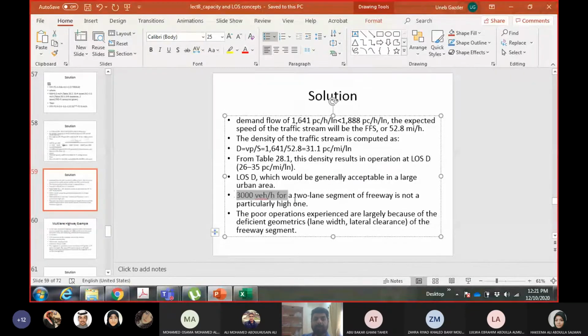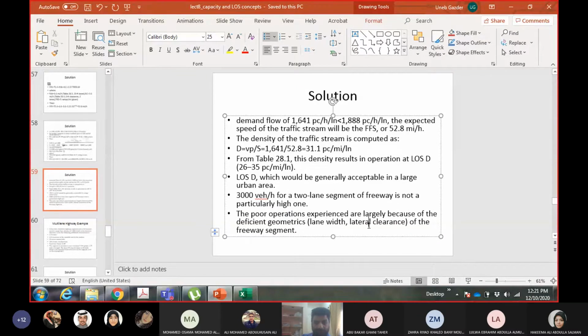But this value is coming at a very low volume. A volume of 3000 is not so high. With 2 lanes, it's like 1500 vehicles per lane, which is not too much. So why do we have level of service D? We could have better if you improve the geometric conditions of the highway. The level of service could have been better if the lane width was more and the lateral clearance was not 0.